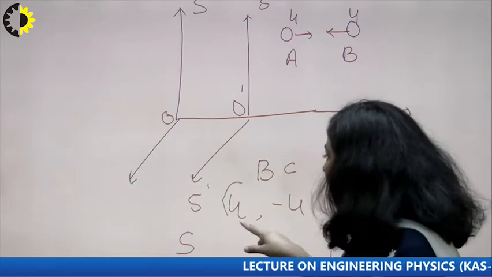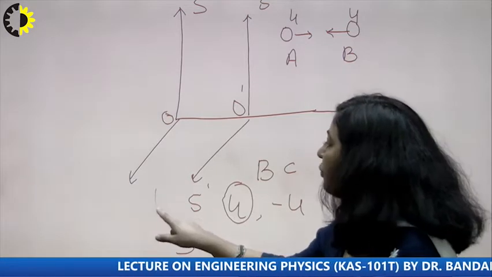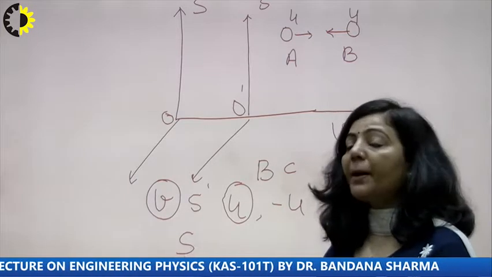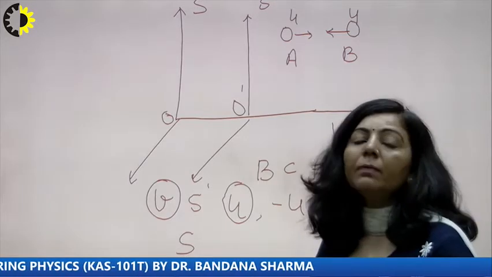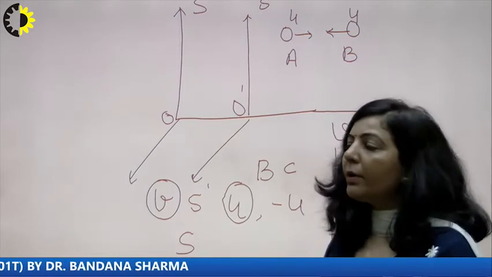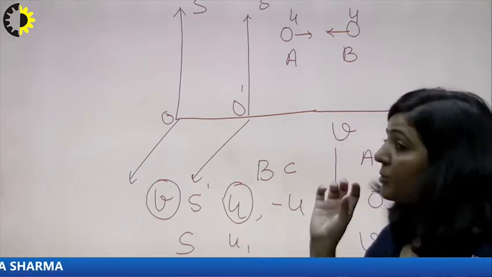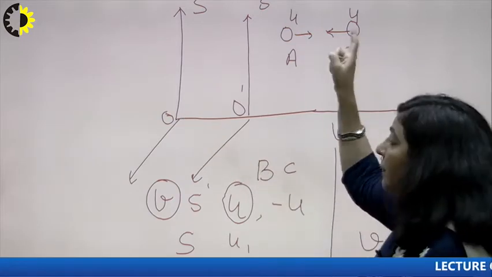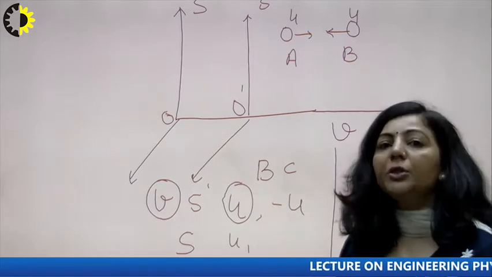If the first particle is moving with U with respect to S dash, and S dash is moving with this constant uniform velocity, then what will be the speed of the same particle with respect to an observer sitting in another frame? That you can write with the help of the relativistic velocity addition theorem. According to it, you can write the speed of this particle with respect to O. You can also write the speed of the second particle with respect to O.